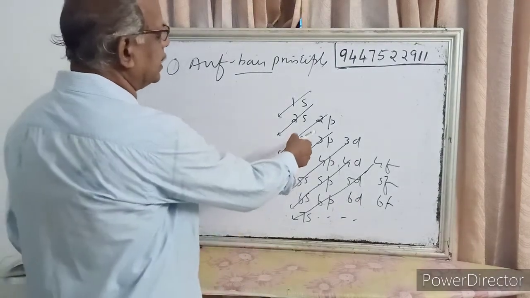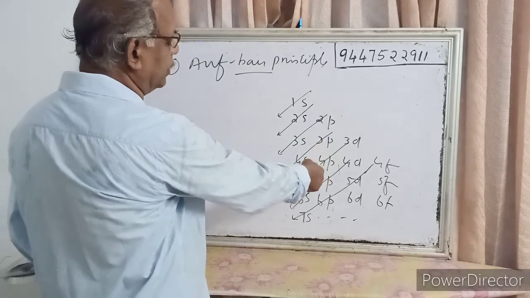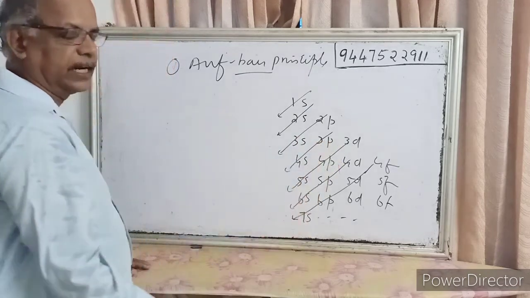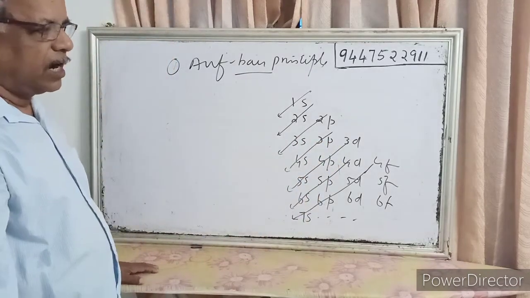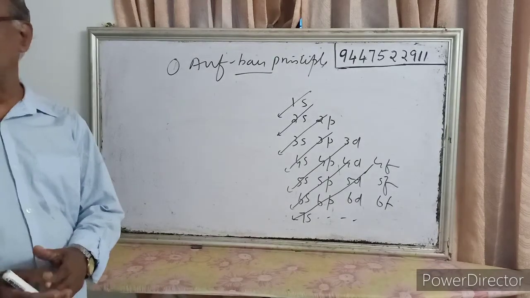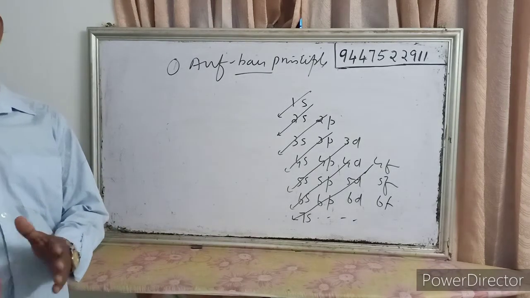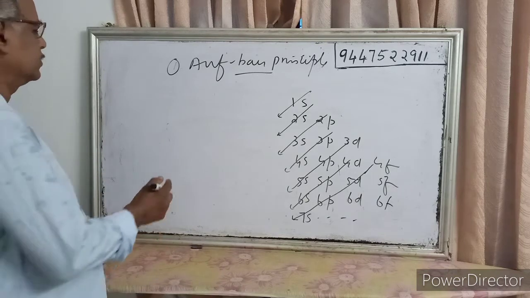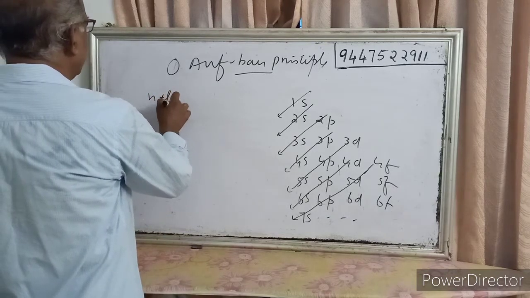After filling 3s and 3p, the electron goes to 4s without filling 3d. Why? After filling 3s and 3p, the electron does not go to 3d, but goes to 4s. What is the reason for that? For that we have to find the energy of the orbital, and for that we have to use n plus l values.